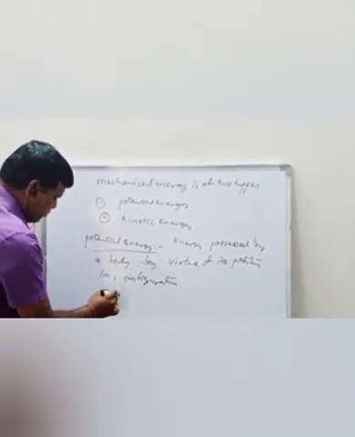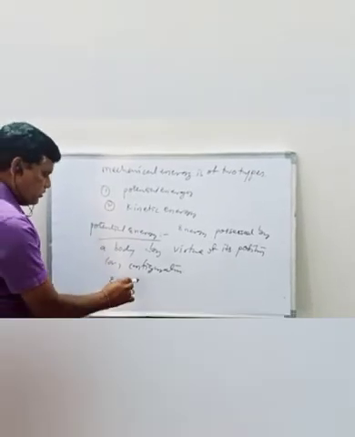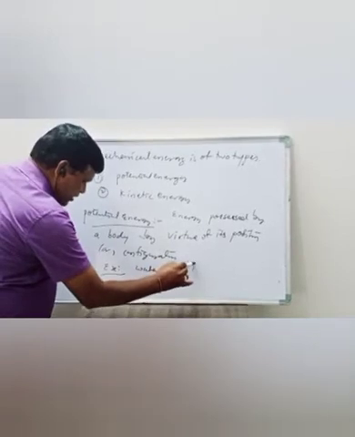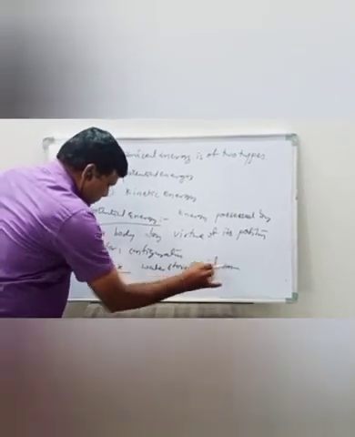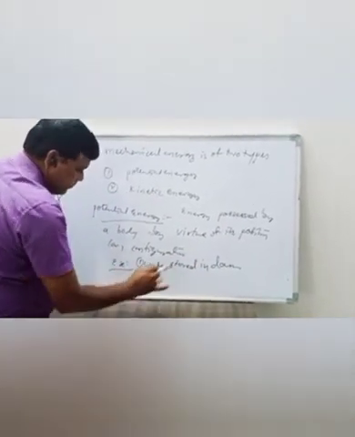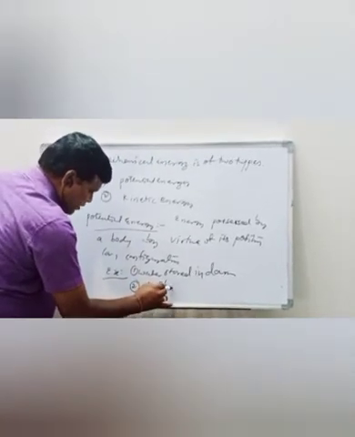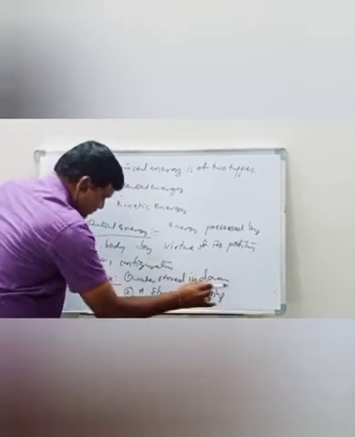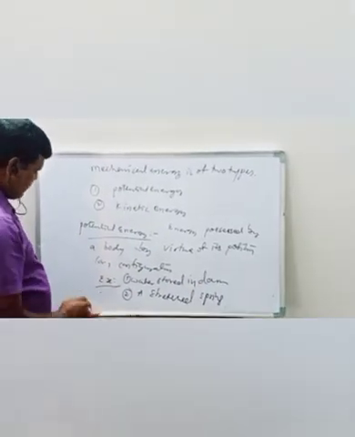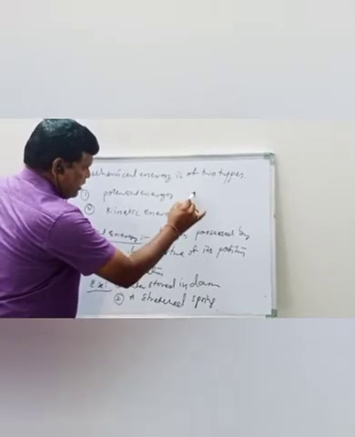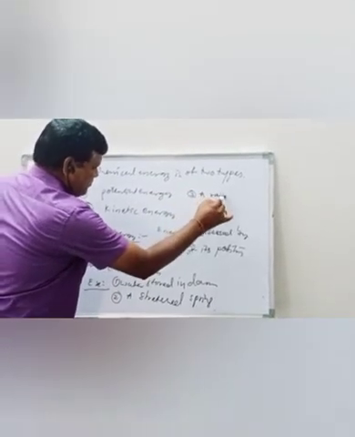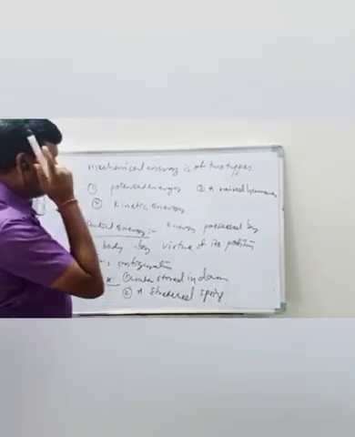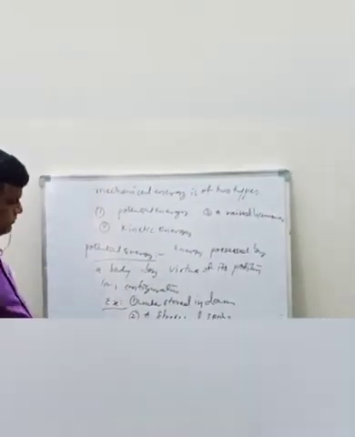So what are the examples of potential energy? Water stored in a dam, a stretched string, a raised hammer are the examples of potential energy.